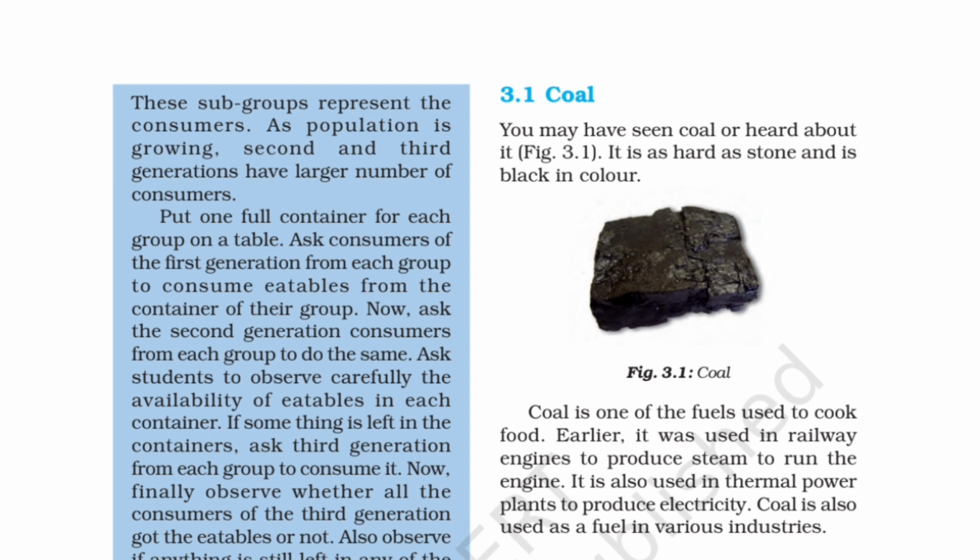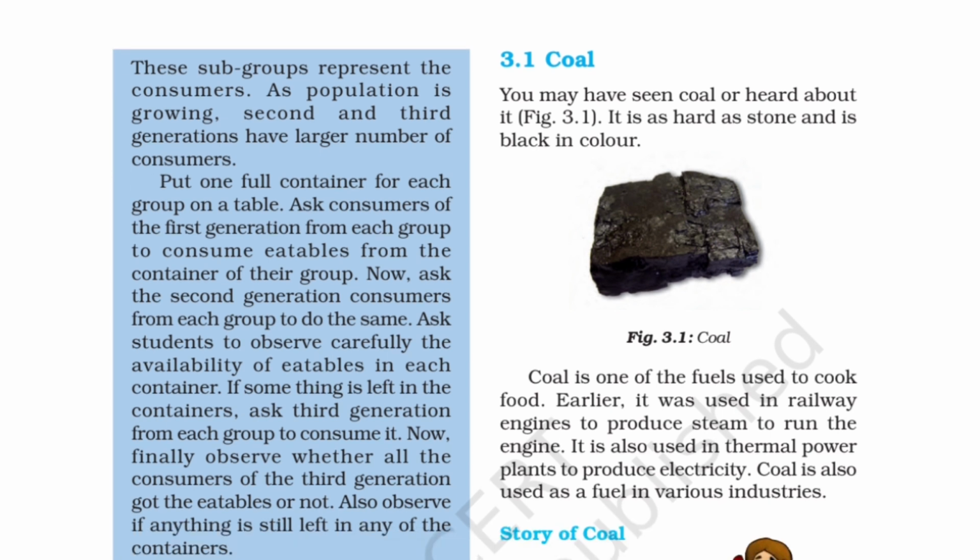Now we know that coal is an exhaustible natural resource. And it is one of the essential fossil fuels, and it is used for industries, for transportation, for electricity. Now let's see. The coal is hard as stone and is black in color. Here you can see the figure as well. Now what are the uses of coal?